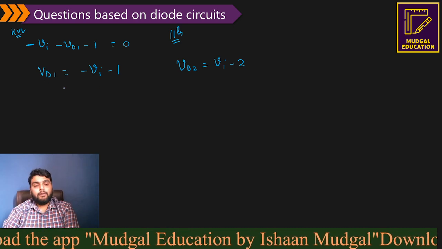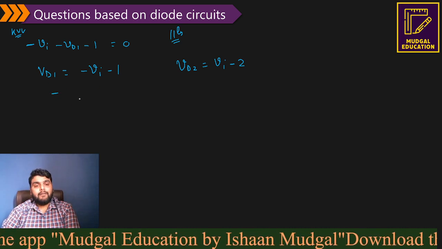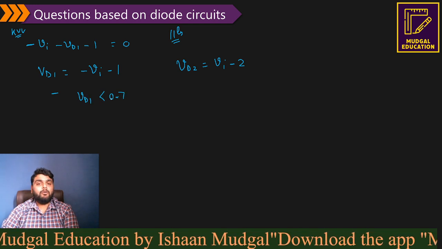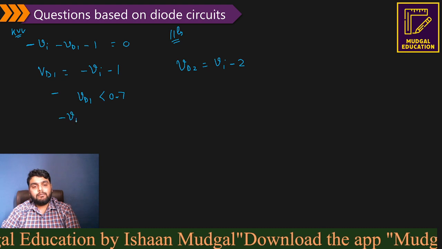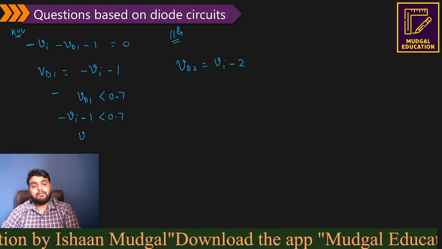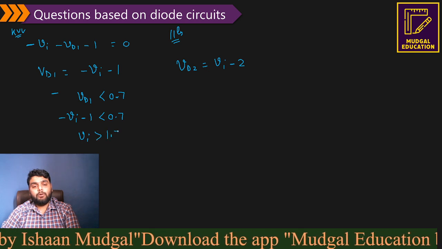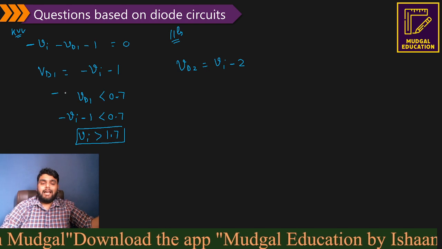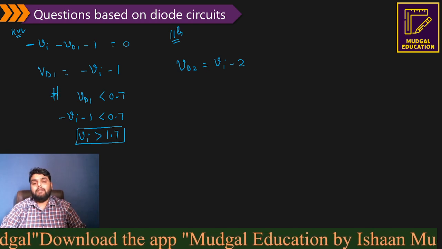It means for VD1 to be off, VD1 must be less than 0.7 because we are talking about a practical diode. So minus Vi minus 1 should be less than 0.7, so input voltage should be more than 1.7. So if input voltage is more than 1.7, diode D1 is off.